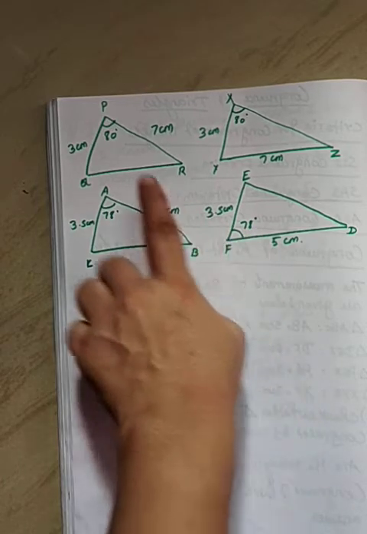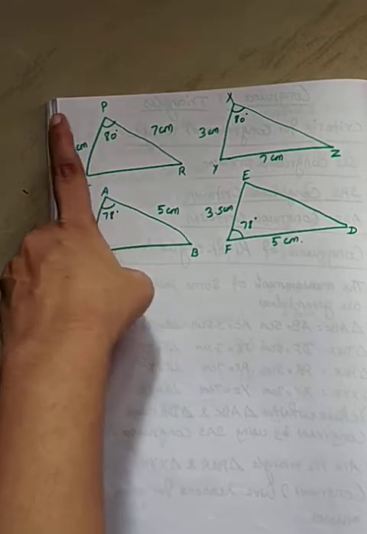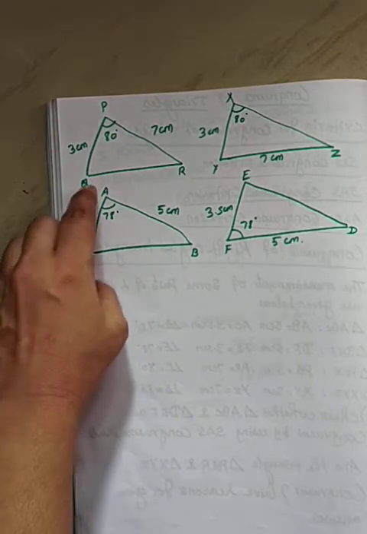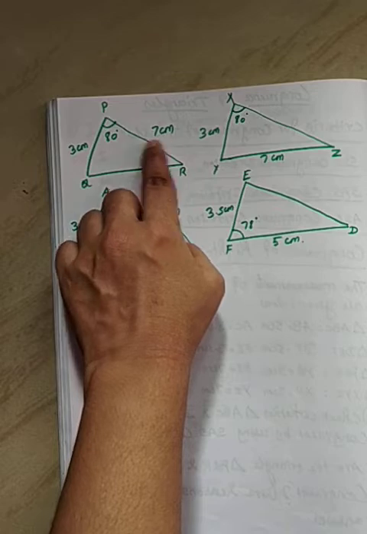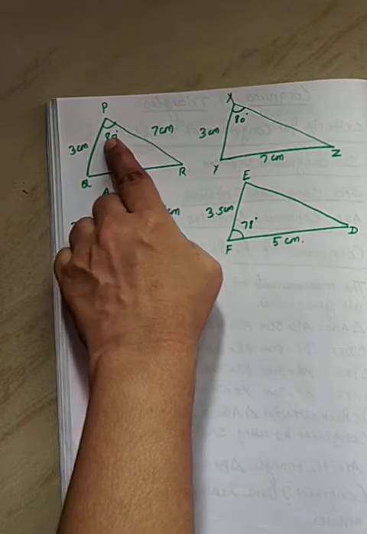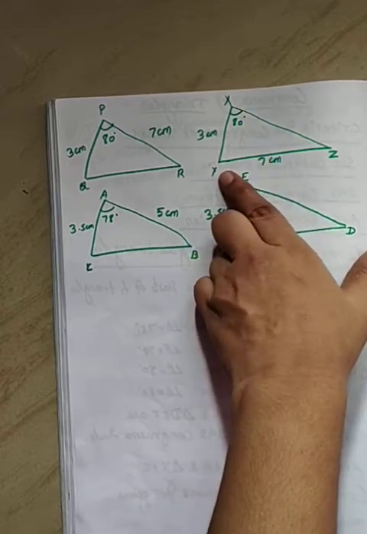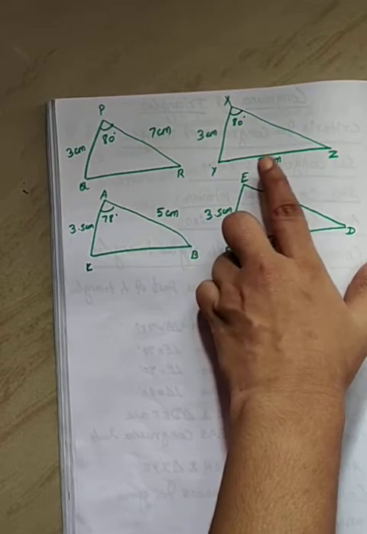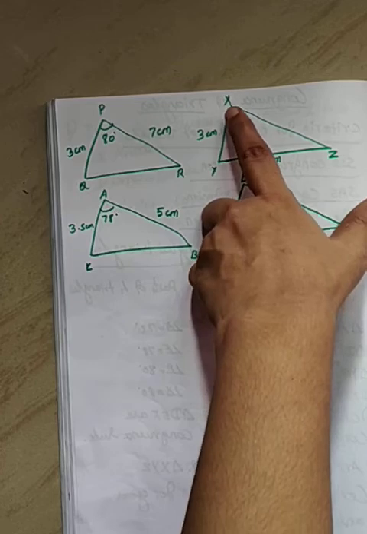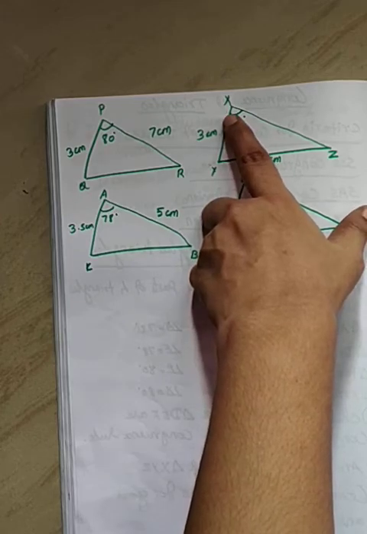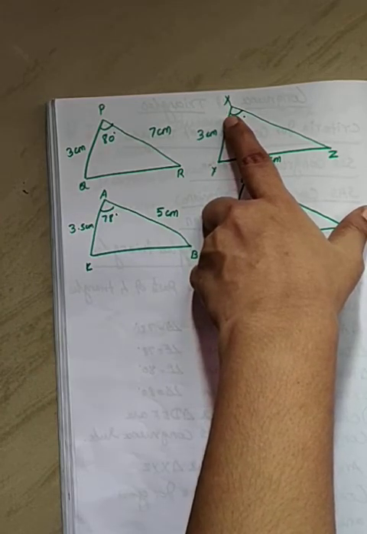Next triangle PQR. So in that triangle, PQ is 3 centimeter, PR is 7 centimeter, and then angle P is 80 degree. And then the triangle XYZ. In this one, XY is 3 centimeter, YZ is 7 centimeter and angle X is 80 degree. Okay, see, what is the first question?